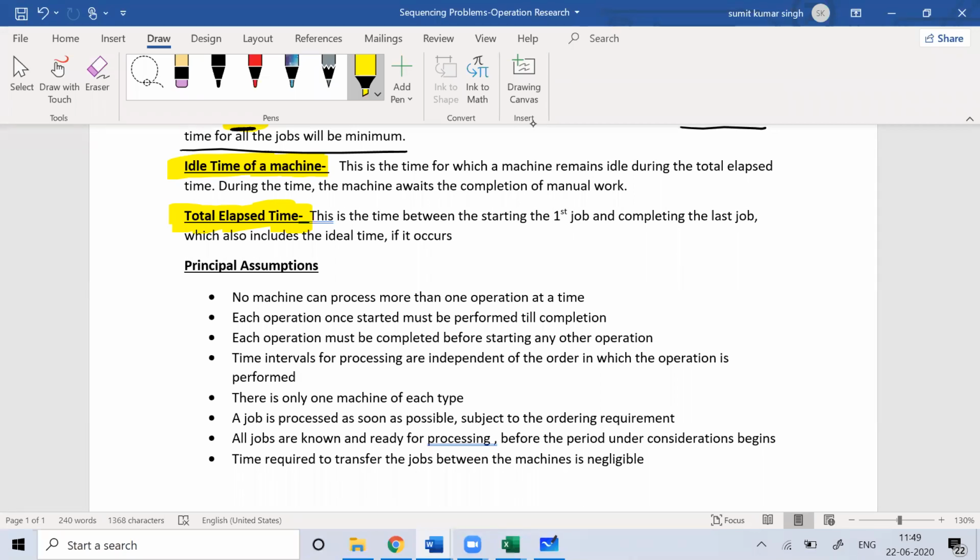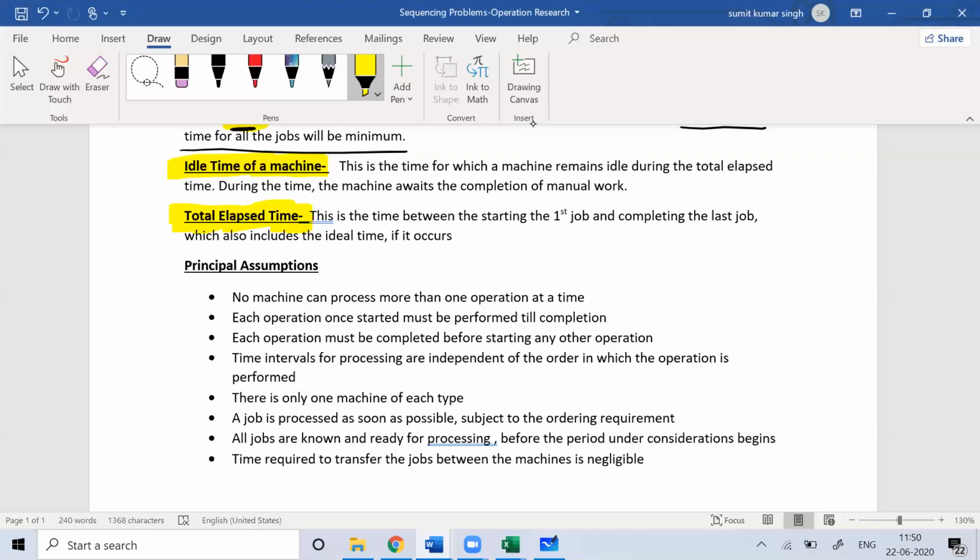Sometimes in place of a numerical they may ask theory. They can ask a numerical on game theory and a theory question on sequencing, or a numerical on sequencing and theory on game theory. So there is a possibility they may ask a theory question from this chapter, because these are easy questions.